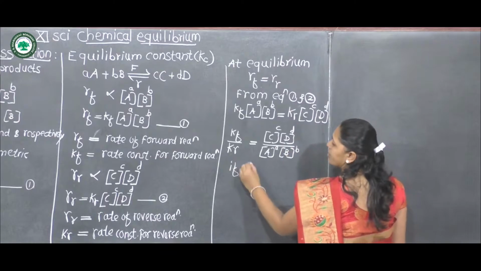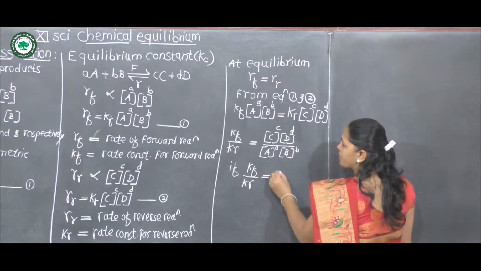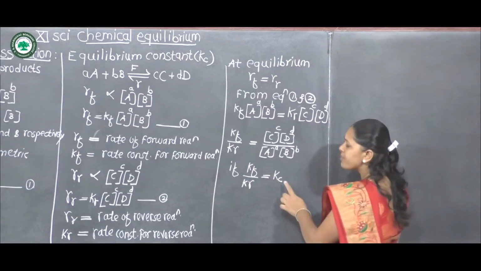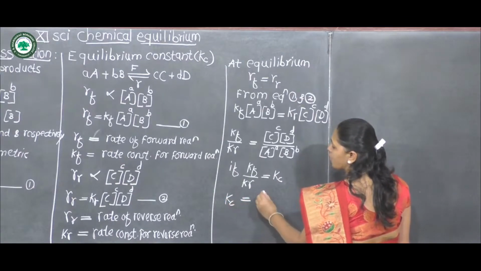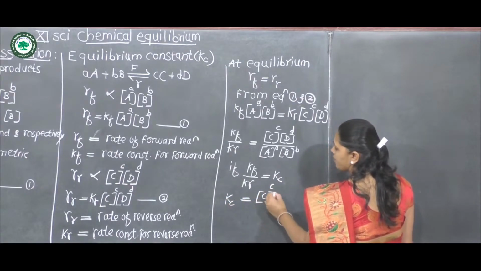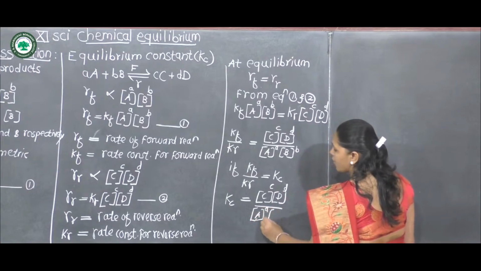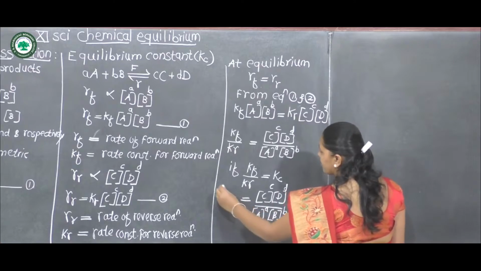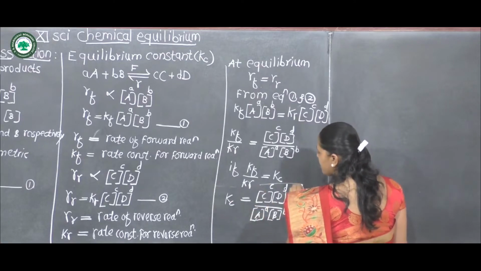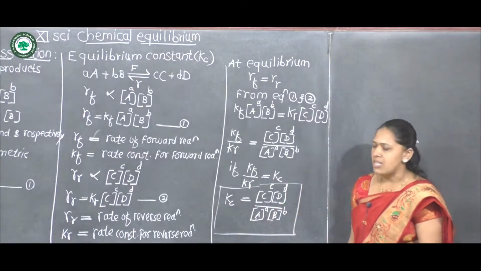If Kf upon Kr is equal to Kc, by substituting the values in the above equation, we get Kc is equal to concentration of C raised to c into concentration of D raised to d divided by concentration of A raised to a into concentration of B raised to b. And this is the equation for equilibrium constant Kc.